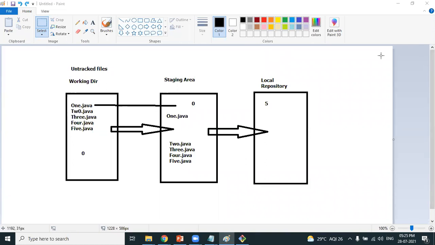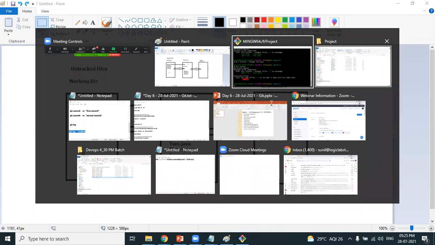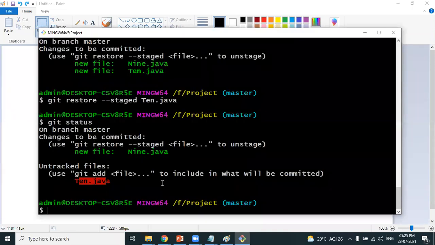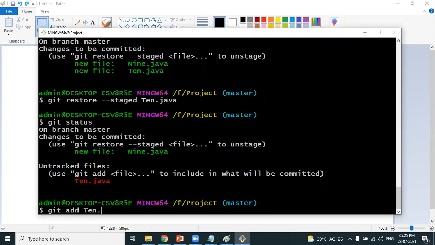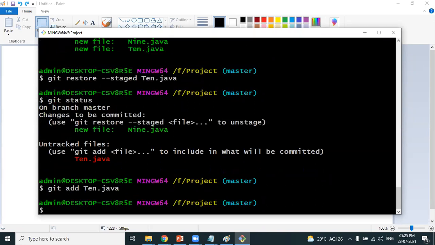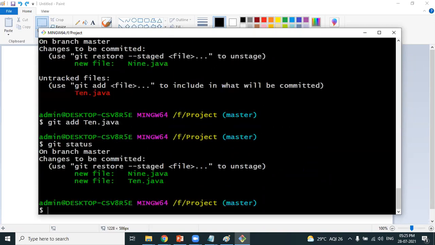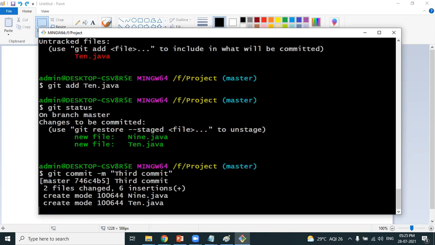Okay. Now let's continue because I don't want to leave this example unfinished. So again, I want to move 10.java. Now git status, both the files are in green color. Now that is the staging area, and I want to move the files to the local repository. git commit -m. This time I'm performing a third commit, isn't it? So I'm writing a message as third commit. These 2 files will be moved into the local repository.